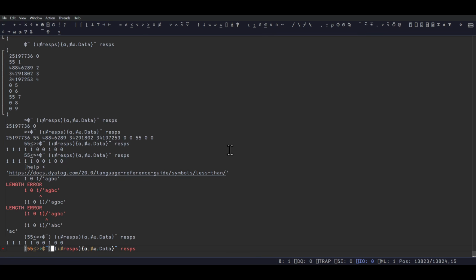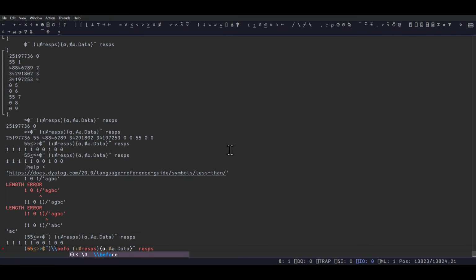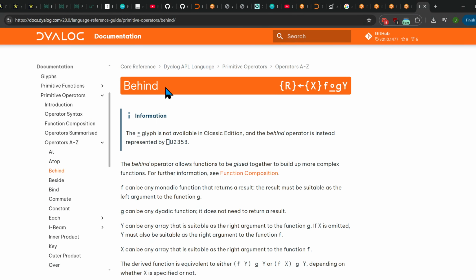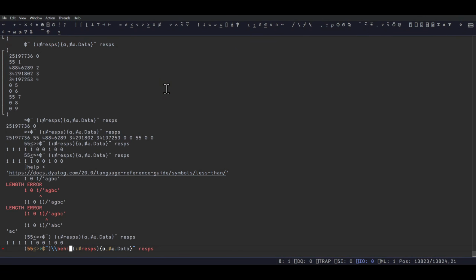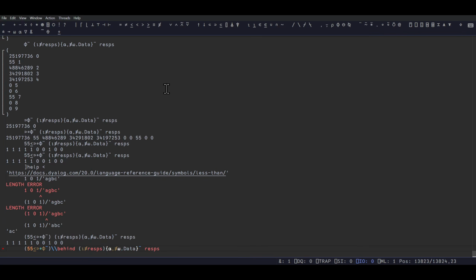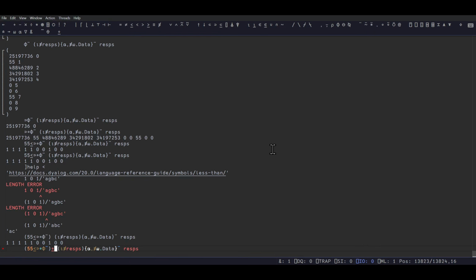Good. So now I say behind, before, behind. Before. Nope. Behind. We're getting there. Nope. Behind. Okay, what is this function? You don't tell me how to insert the glyph? I must have this before, but it's called behind. I am on 20, yeah. Behind. Okay, can I just copy and paste it then? Good.